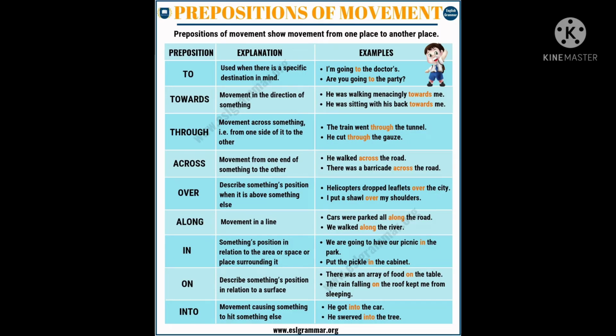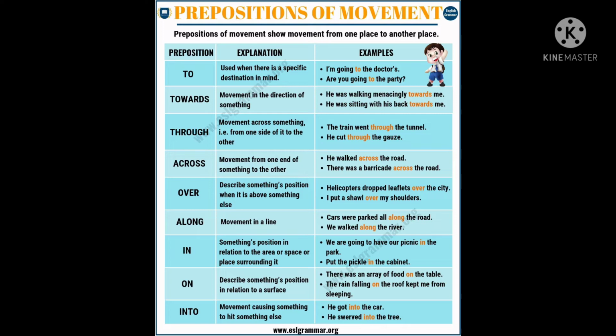Prepositions of movement. Movement means moving from one place to another. So where will we be using to? If you know the destination, the exact destination, we will be using to. I am going to the party, which means we know where we are going. So where will we be using towards? Towards denotes the direction. He is moving towards the left means he is going to move to the left side.